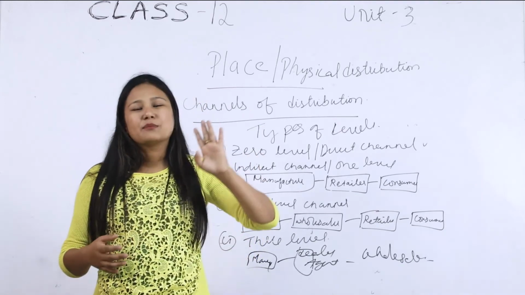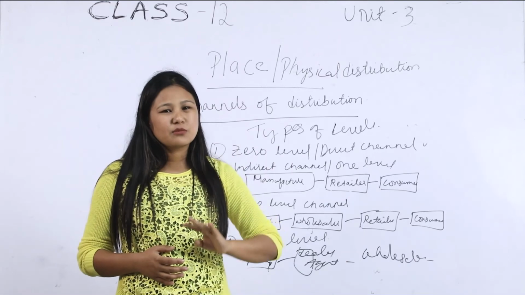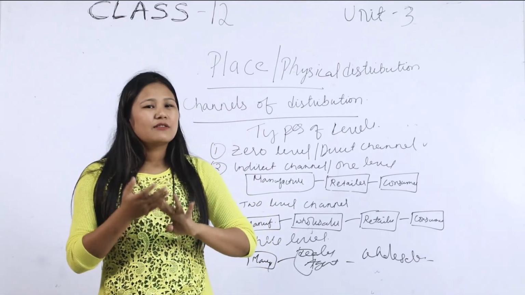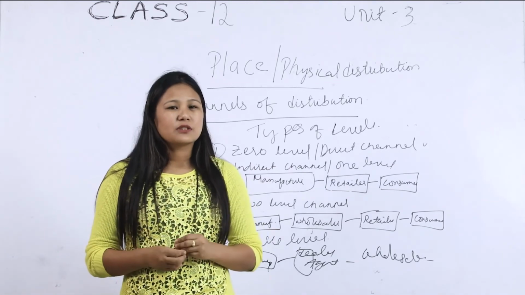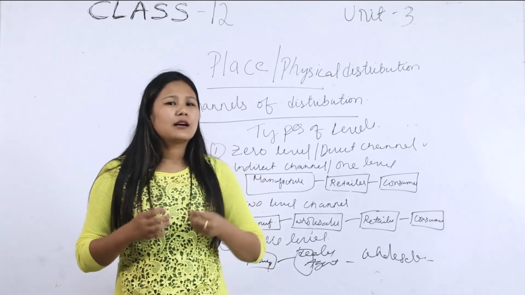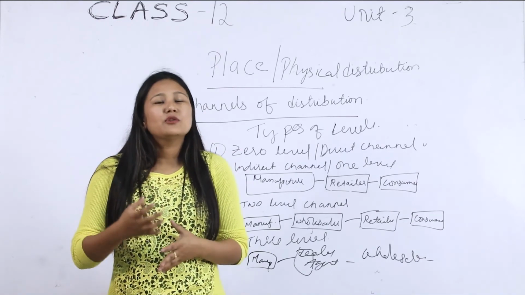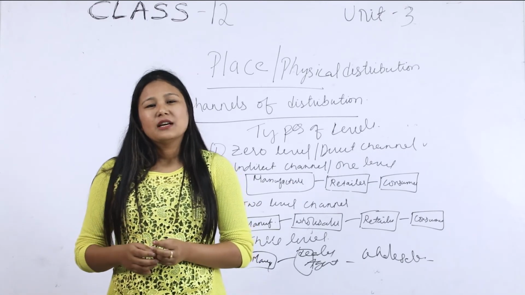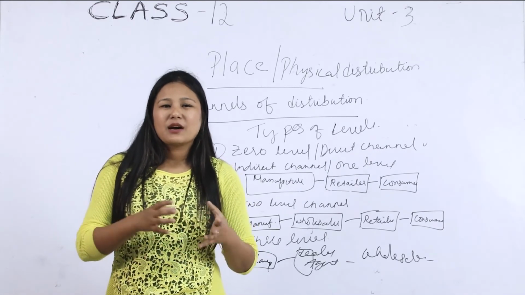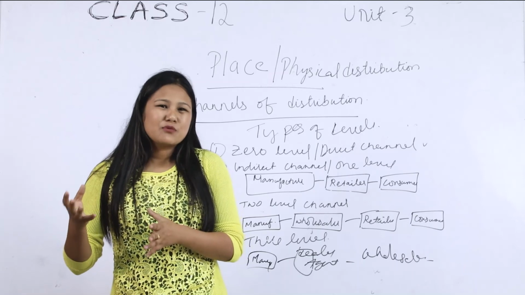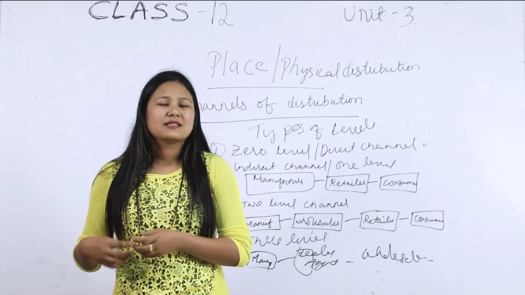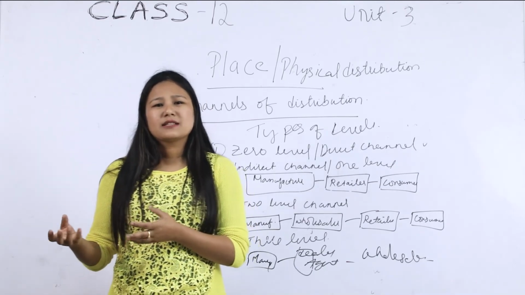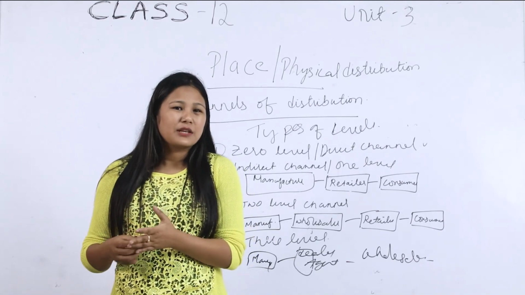In place, that is the third P, you remember the levels of distribution or channels of distribution, that is zero level, direct level, one level, two level, and three level of distribution. I hope you all will remember the three P's, and in the next class we will move ahead with the last remaining P in the marketing mix, that is promotion. Under promotion there will be different elements again, such as advertising, media, sales promotion, and personal selling, all those things will come under promotion.